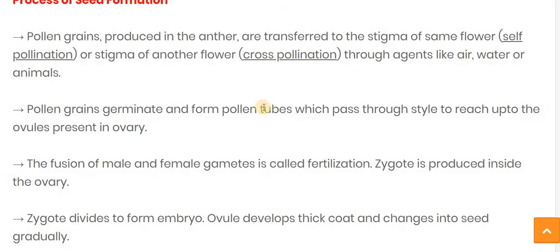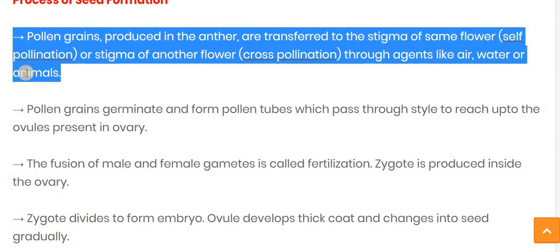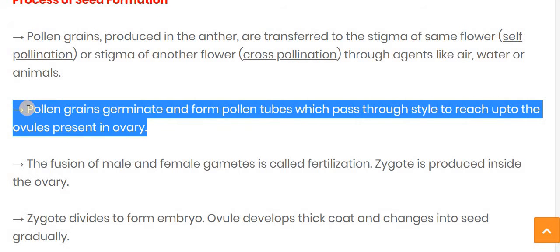Now let's see the process of seed formation. The pollen grains produced in the anther are transferred to the stigma of the same flower, which is called self-pollination, or to the stigma of another flower, which is called cross-pollination, through agents like air, water, or animals. The second step is that the pollen grain germinates and forms a pollen tube, which passes through the style to reach the ovules present in the ovary.